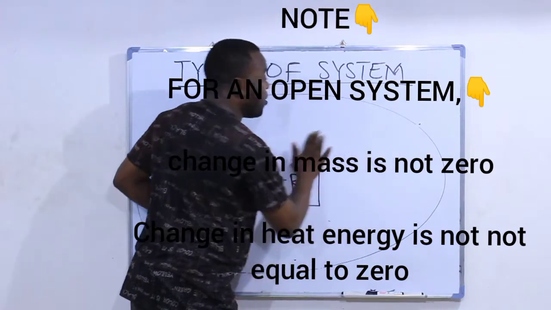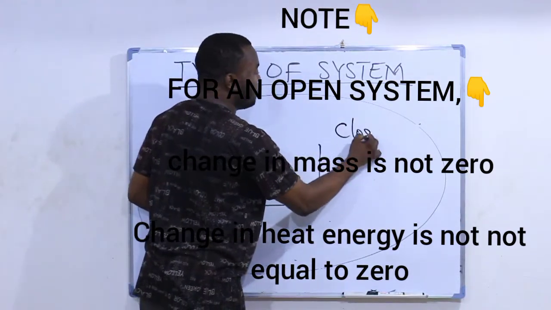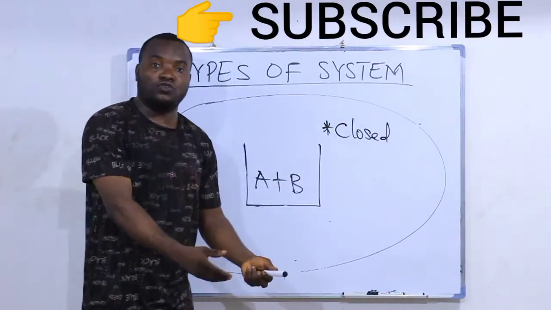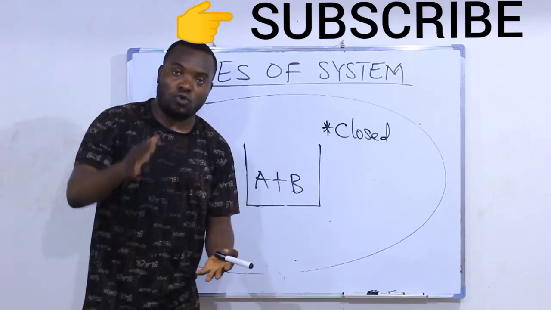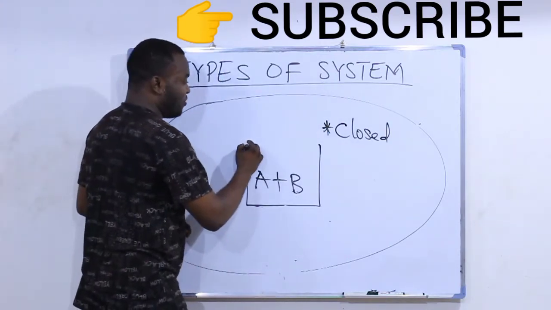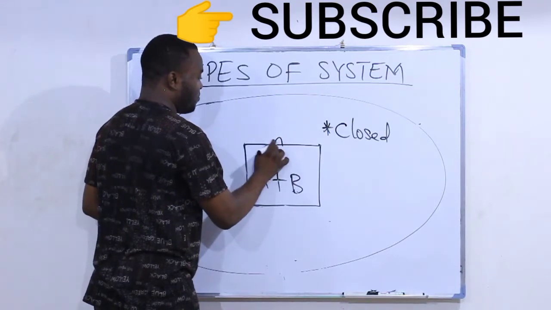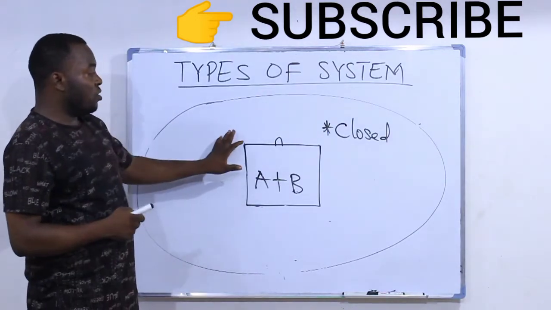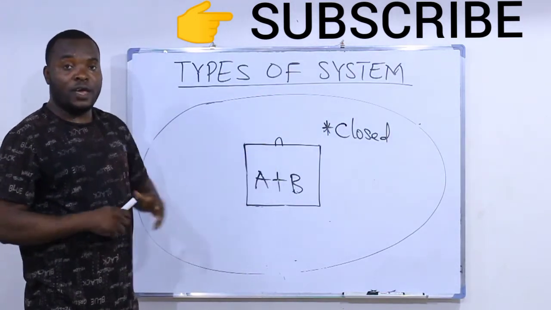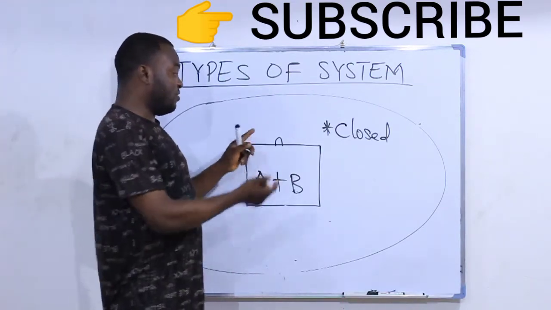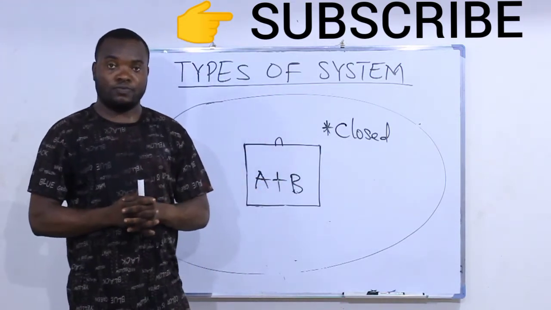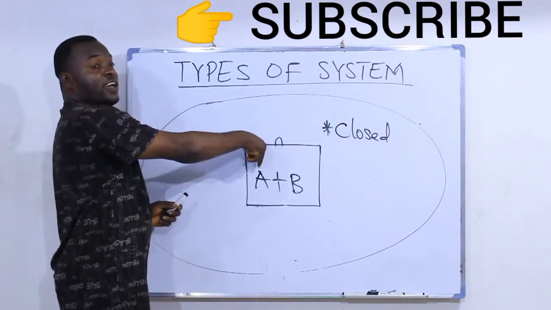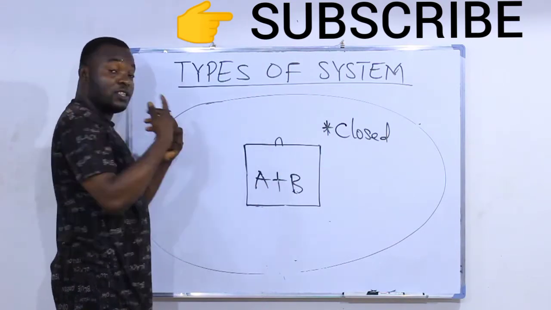So the second type of system we'll look at is the closed system. This is when you're making your soup, after putting all your ingredients, you cover the pots. So let's cover our pots this time. The pot is covered. So we call this a closed system. Now, as you can see, in a closed system, exchange of mass between the system and the surrounding is not possible. Why? Because the container is covered.